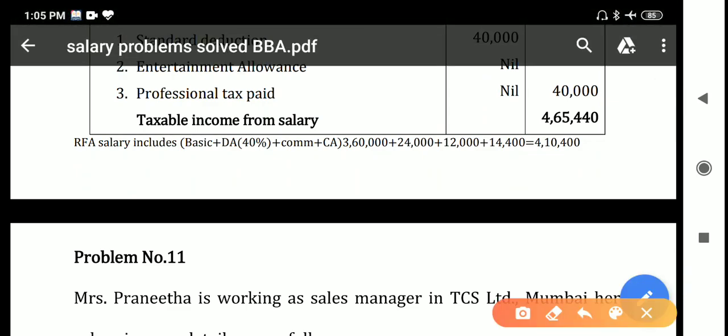Here RFA salary includes basic plus DA 40% only, plus commission plus CA. CA means conveyance allowance. Why take conveyance allowance? That is a taxable allowance. All taxable allowances should be considered for the calculation of RFA.